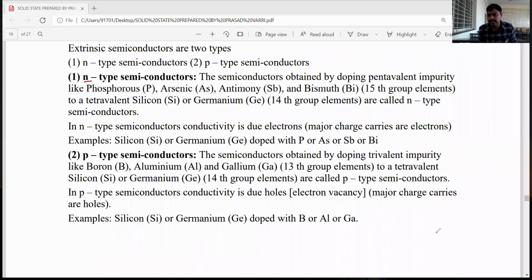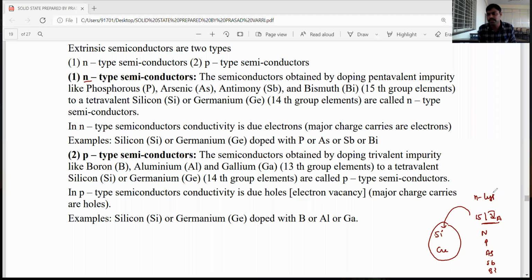Let's see how to take silicon and germanium. We add impurities of 15th group elements, or 5A group elements. What are those, dear students? Nitrogen, phosphorus, arsenic, antimony, bismuth. Just add those 15th group elements and we get N-type semiconductors.